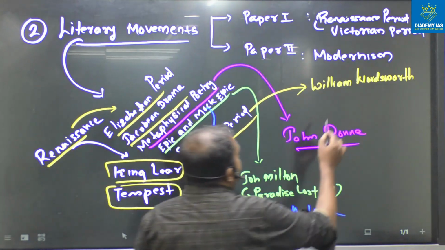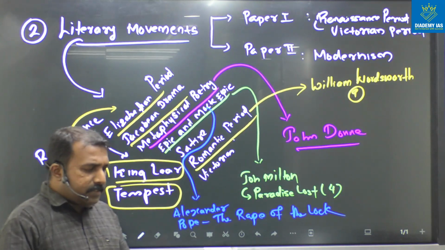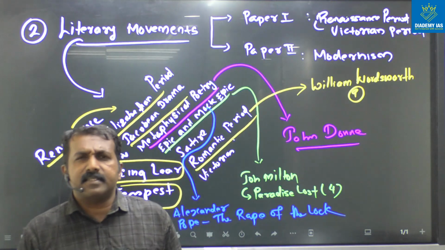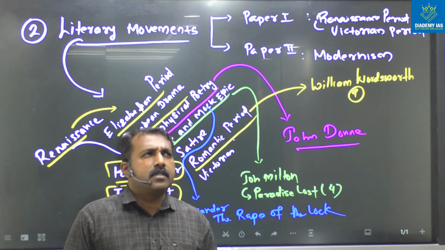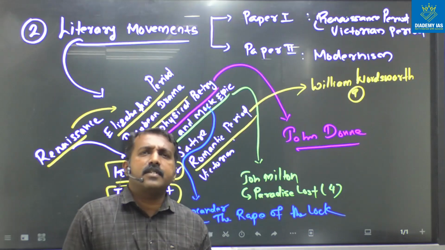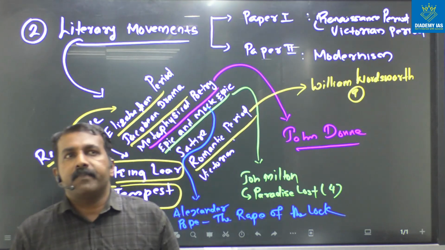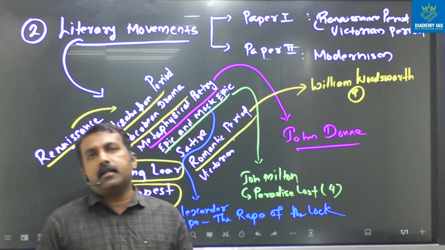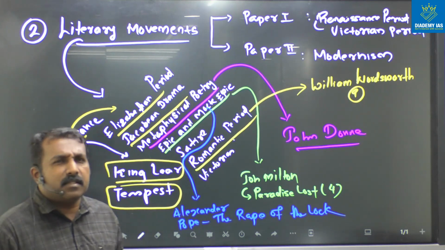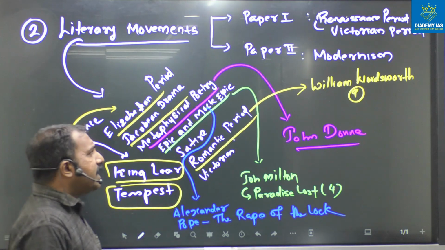We have 9 poems from William Wordsworth in the syllabus, like Tintern Abbey, The World Is Too Much with Us, Three Years She Grew in Sun and Shower, She Dwelt Among the Untrodden Ways, Leech Gatherer, Michael, like 9 poems in the syllabus. So that is the next one.